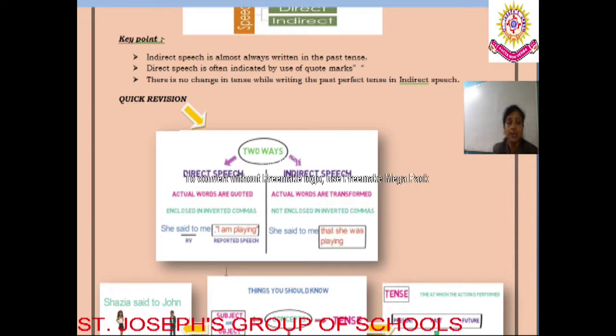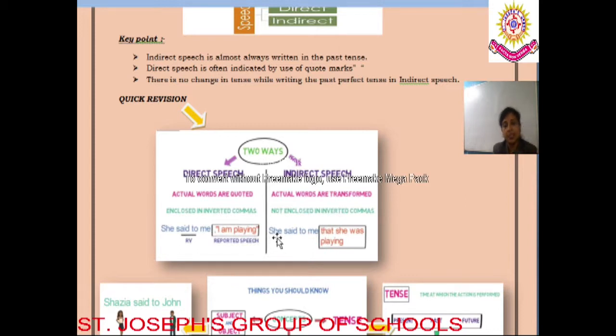Now looking at the example: She said to me, "I am playing." "I am playing" is the reported speech because it is the same words as spoken by the speaker. So it is known as the reported speech. "She said": what is the reporting verb over here? Said. So here the verb form does not change, but the reported speech changes. How?